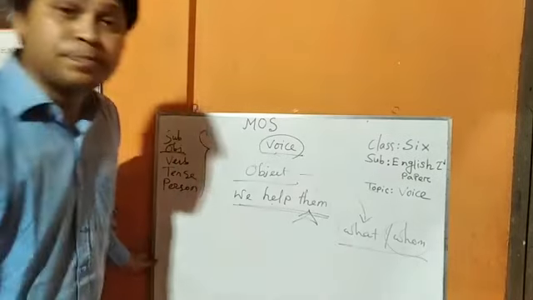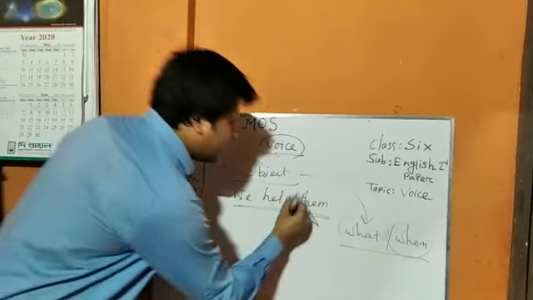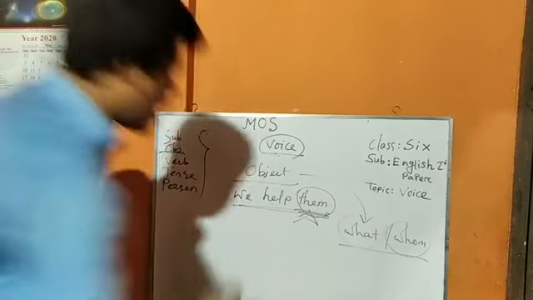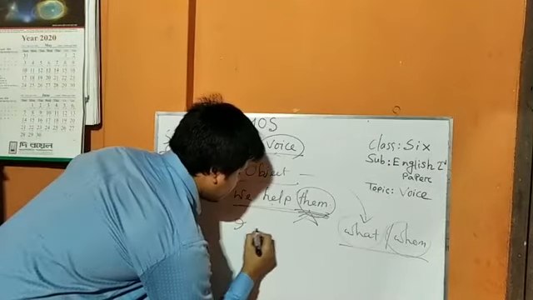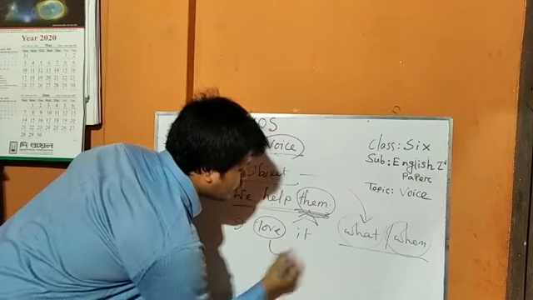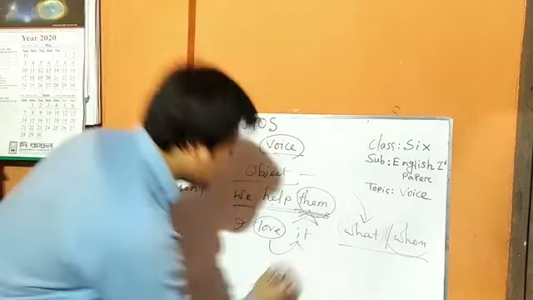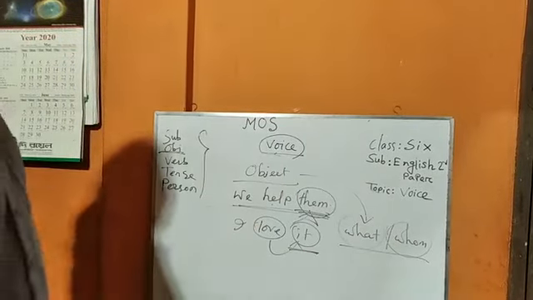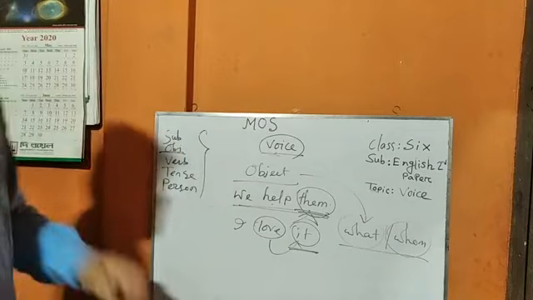Whom do we help? We help them. Them is the object. I love it. What do you love? I love it. It is the object. I think you all have understood what is object.